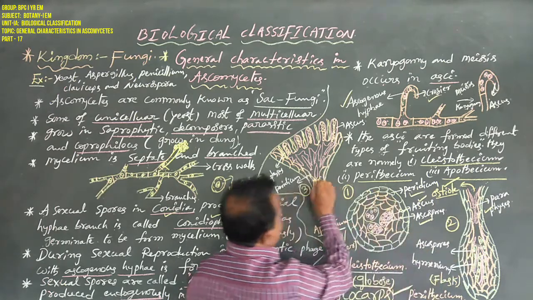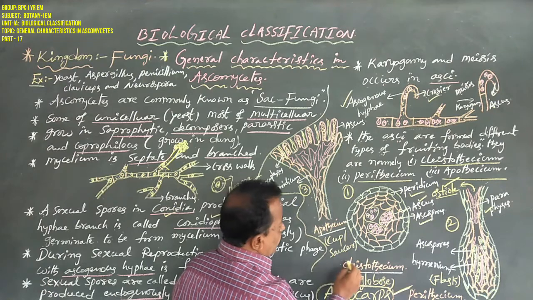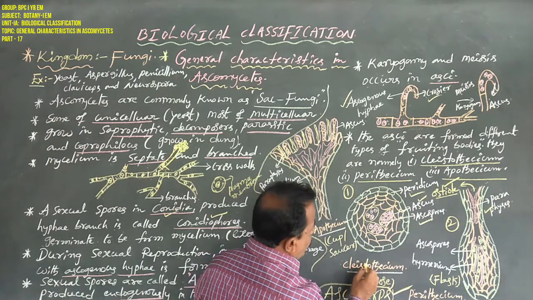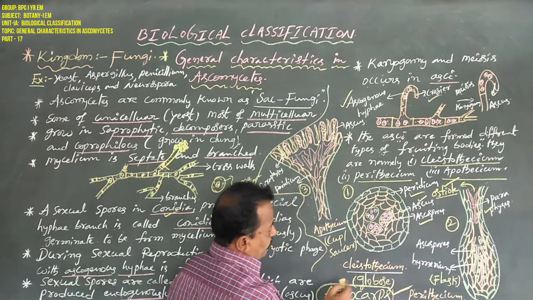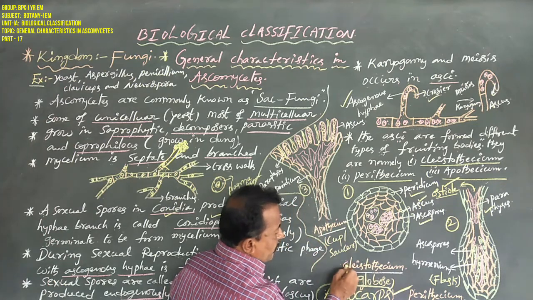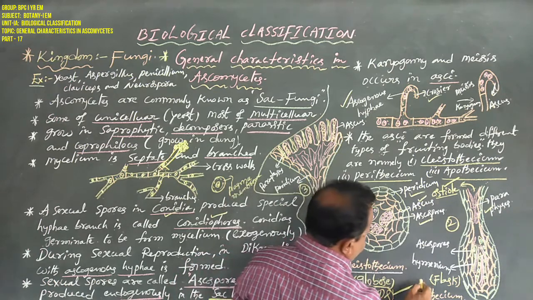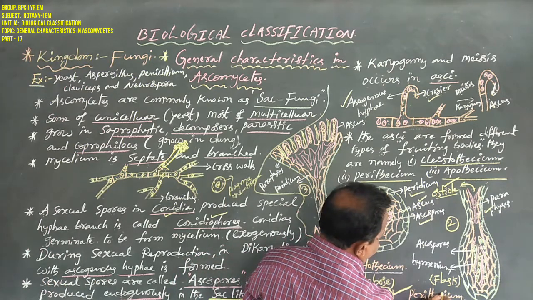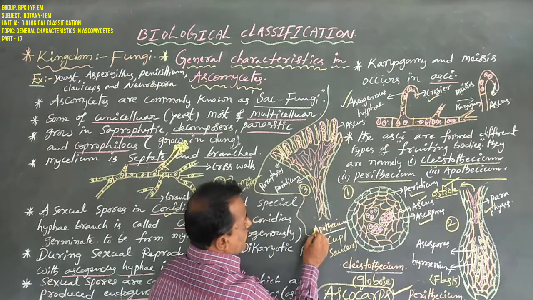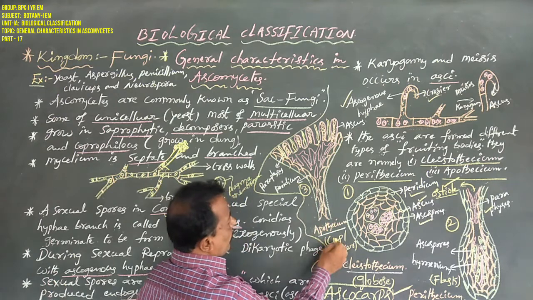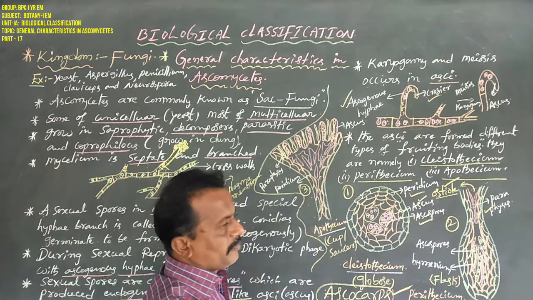First type of ascocarp is the Cleistothecium, which is always a globose-like structure. Second type of ascocarp, the Perithecium, is always a flask-like structure. Third type, the Apothecium, is always a cup or saucer-like structure.